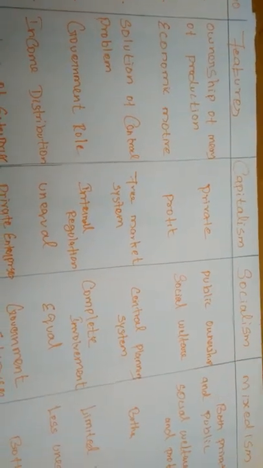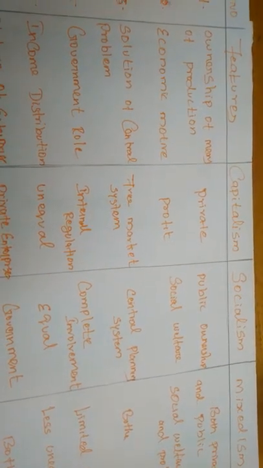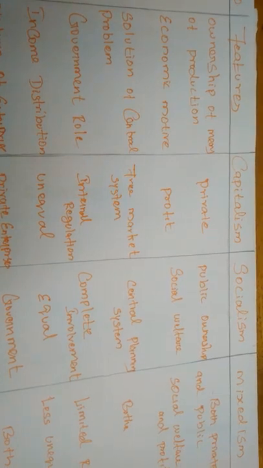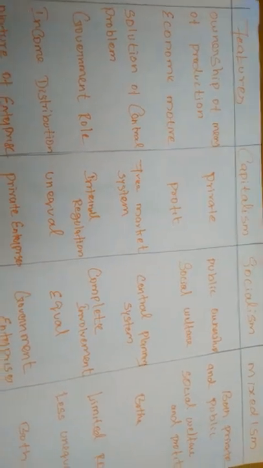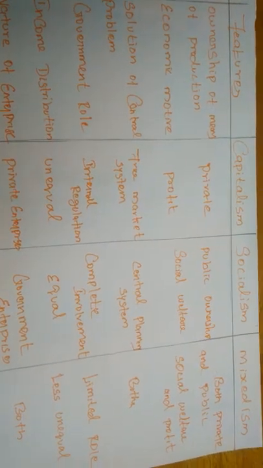So in capitalism, how will the ownership of means of production be? Under capitalism, the ownership of means of production will be private. All the economic activities and deciding the basic problems will be undertaken by the private sector.